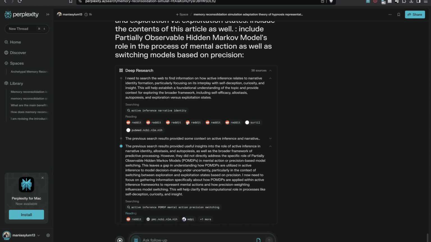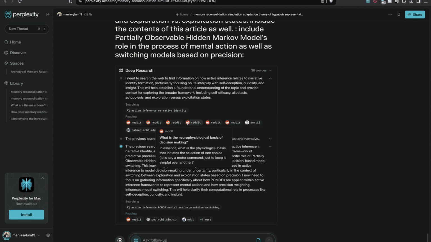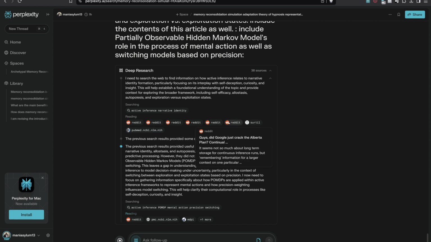Exactly. So, imagine you believe you're a fantastic musician, but you completely bomb an audition. If you have high precision on that prior belief, that I'm a great musician, you might try to explain it away. Maybe blame the judges or the instrument, anything but your own performance. Basically, you're turning down the volume on that sensory data that's coming in. The actual sound of your playing. Exactly, because it's conflicting with your cherished belief.